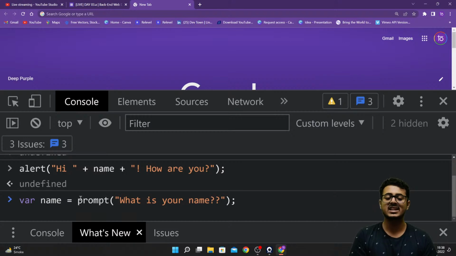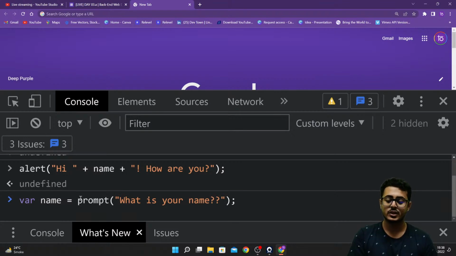So for that, instead of pressing enter, for example, var name equals prompt, what is your name? This is the first line of code. I want to write the next line of code, so I want to go to the next line. I don't want to execute this particular line of code. For that, do not press enter. This is not your Word document where you press enter and the cursor moves to the next line. It will just run that particular line of code. To do that, you have to press shift enter, guys.